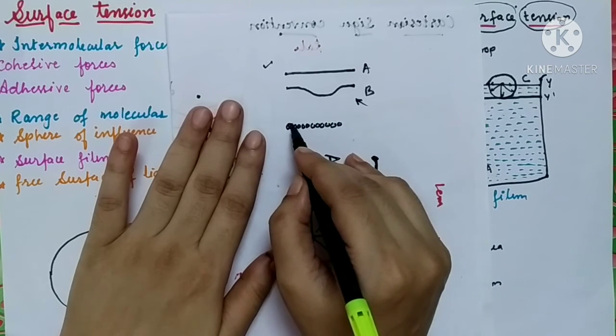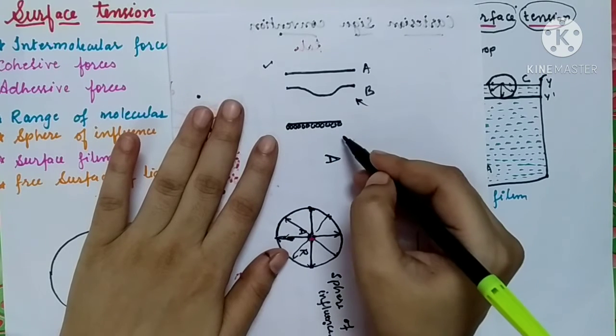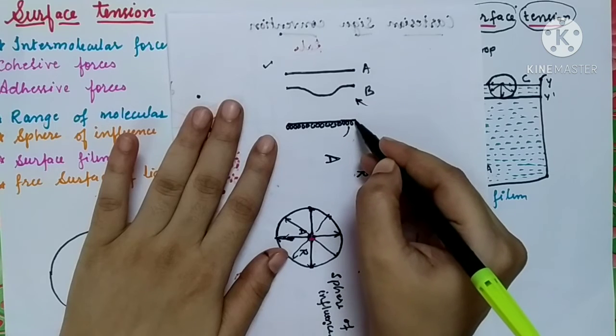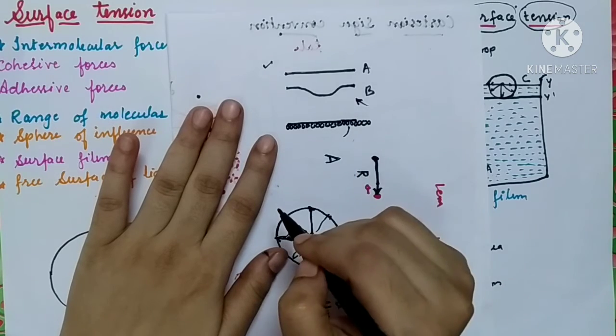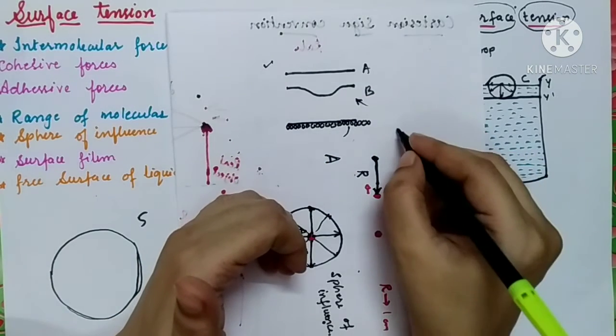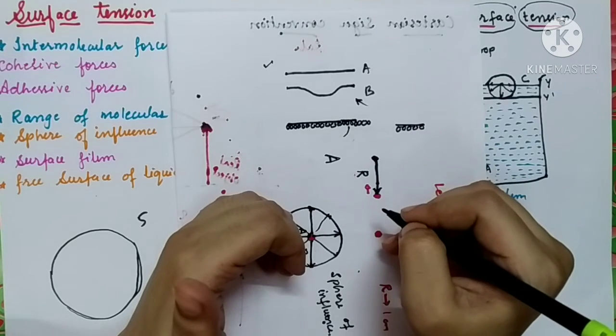Correct? So these many molecules are going to form this surface. If I add number of molecules on the surface, surface area goes on increasing. If I remove some of the molecules from the surface, then surface area will decrease.